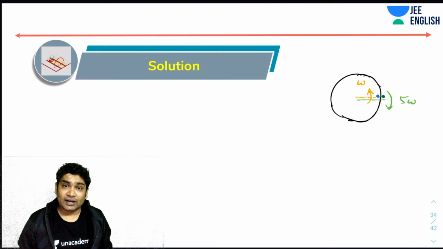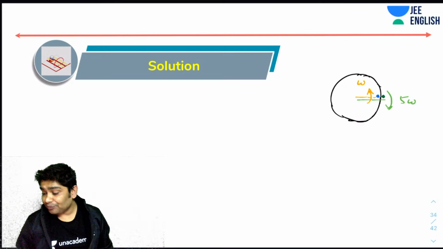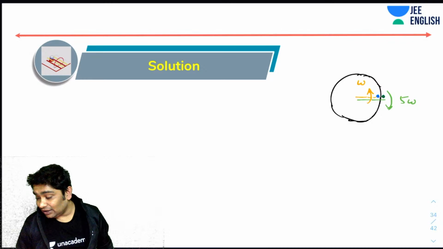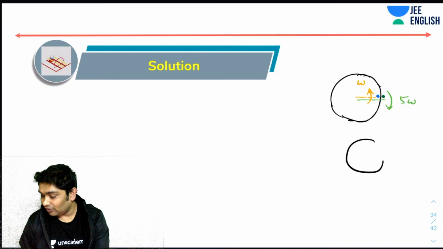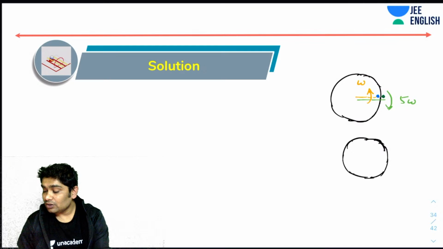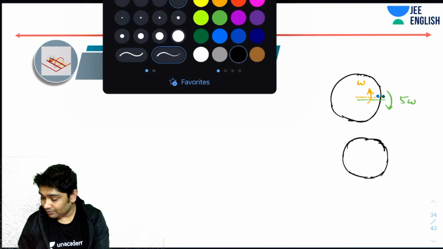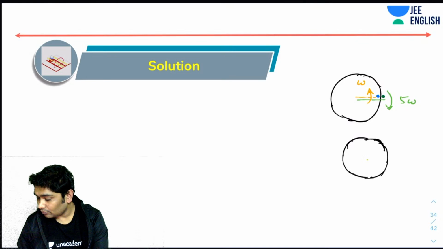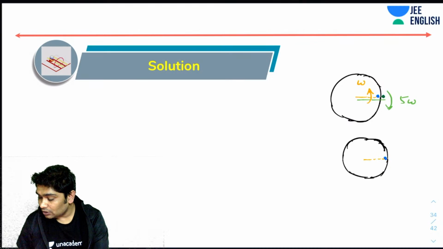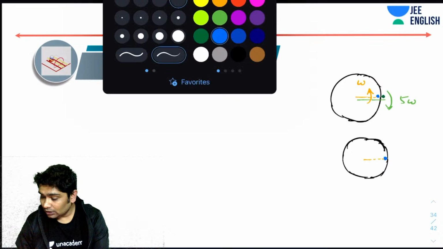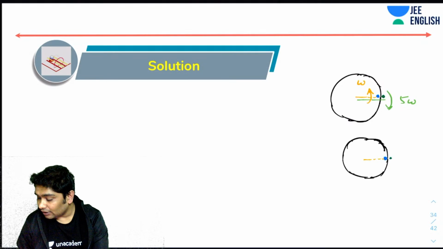So in the reference frame of one, if you go, then it will appear stationary, and the other one will move with 6 omega, right? So let's go in the reference frame of the blue one. What you will see there is that the blue one becomes stationary. And how about the green one? The green one would appear to move with an angular velocity of 6 omega.